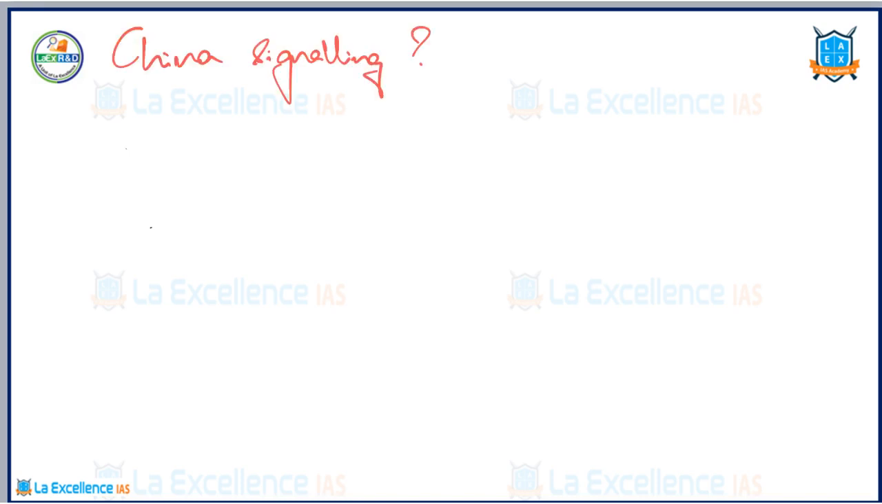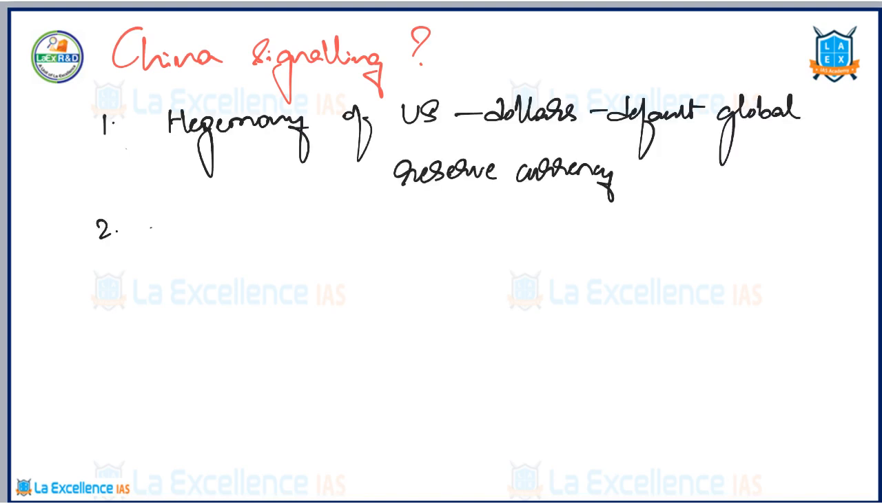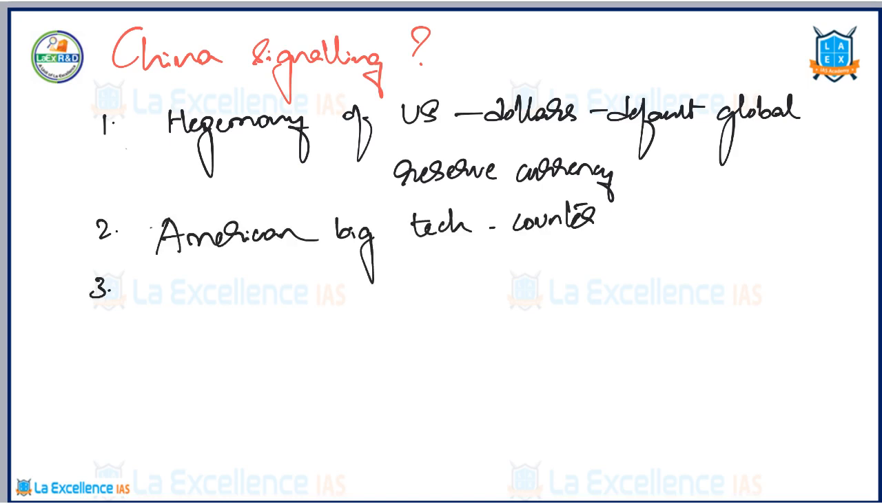First of all, it wants to challenge the hegemony of the US dollar as the default global reserve currency. Second, with fintech, it wants to showcase how DCEP can be used as a weapon to counter the American big technology companies. Third, it wants to replace Alipay or WeChat Pay, the global fintech companies, with a Chinese domestic payment system that is based on the DCEP.